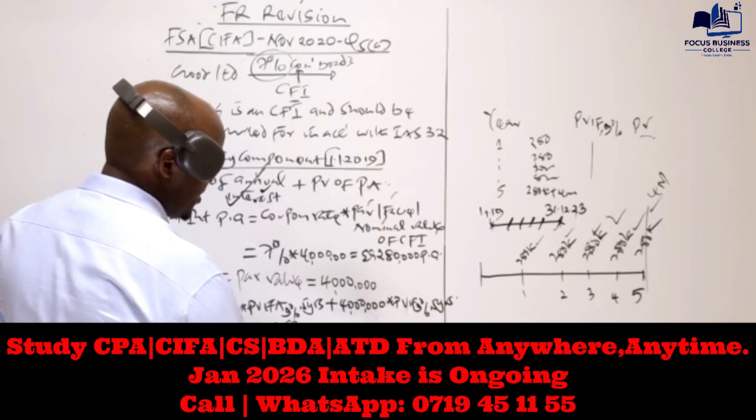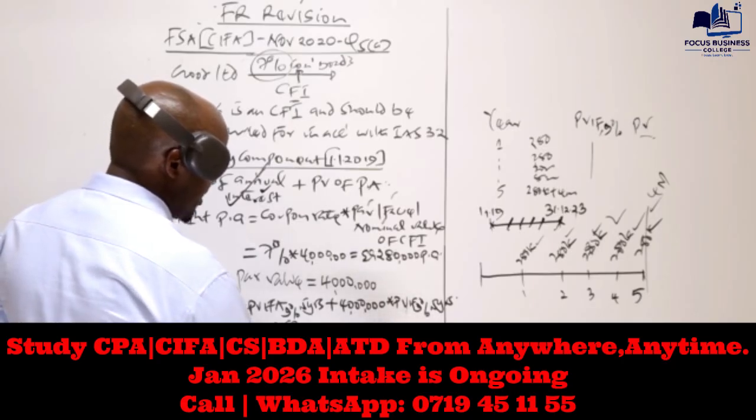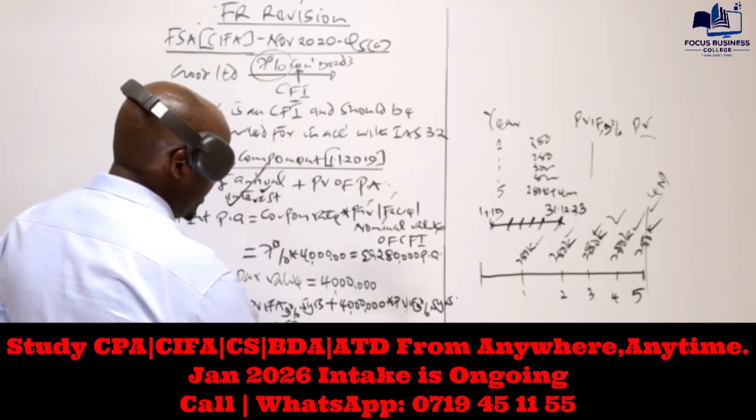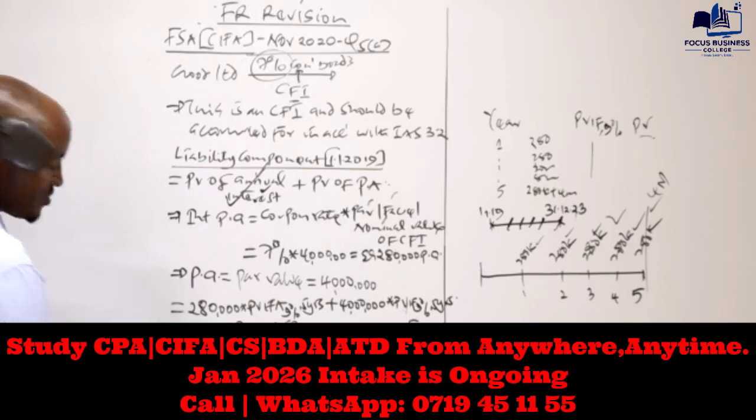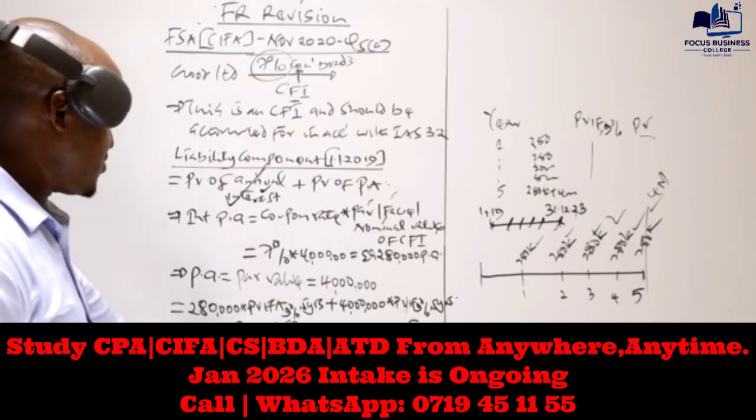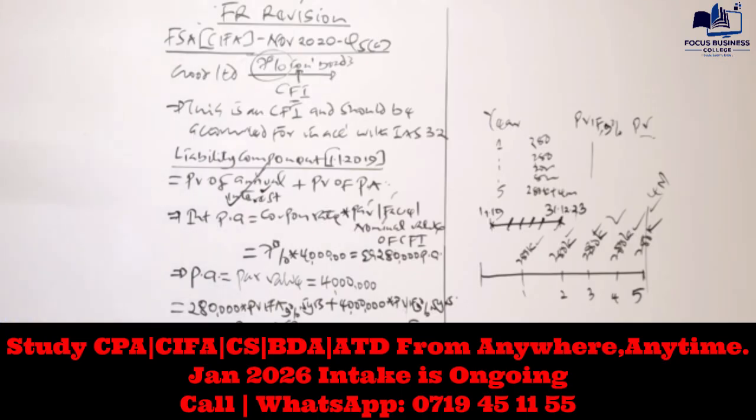The formula for getting this is 1 plus R, which is 1.09, raised to power negative 5. So let's work out this. We start with what we have here, the annuity factor. So we have 1.09 raised to power negative 5. So 1 minus the answer, divided by 0.09.